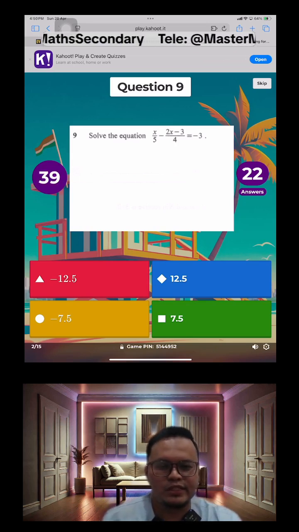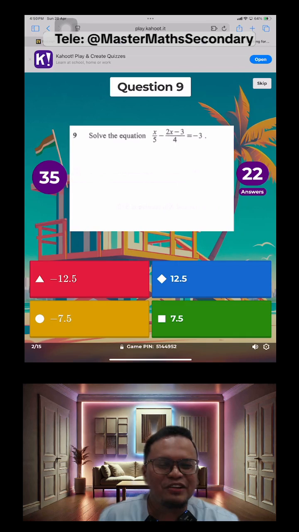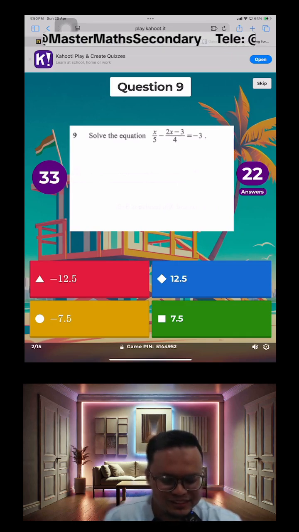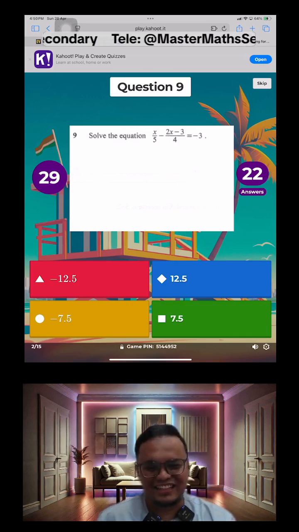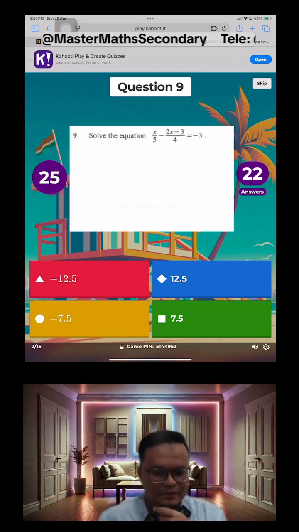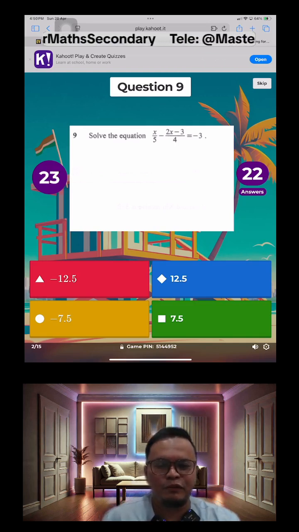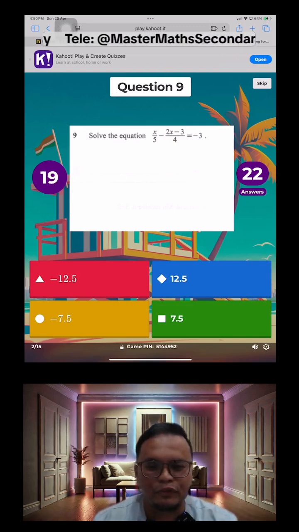Oh, I think I gave a little bit too much time. Very long. Which means you guys also got more time to answer this question. Be careful with the answers there. There's always the option of positive or negative for both 12.5 and 7.5, right?